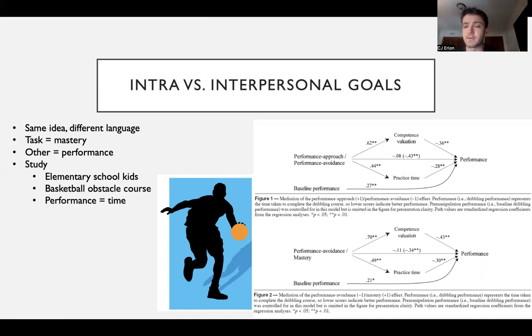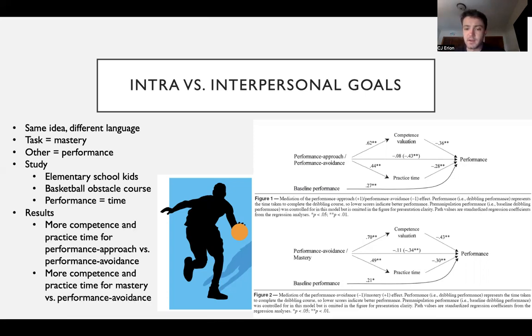So in this study, it was on elementary school kids. They had a basketball obstacle course. They had to dribble through some obstacles, shoot a basket, then go back, dribble some more. And the measure of performance was just time to get through this obstacle course. For results, we see that, as expected, based on the last couple of slides, the